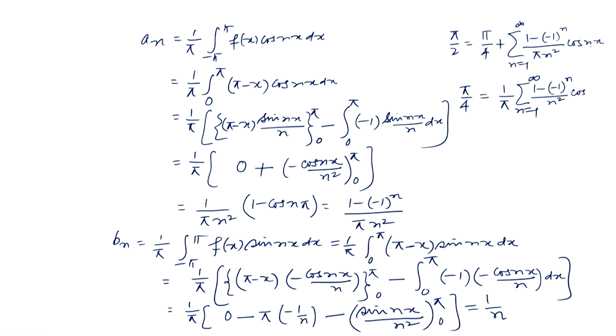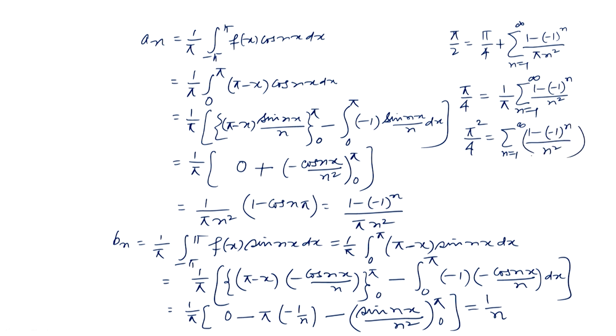Cos n x is 1 at x equal to 0, so we replace this by 1. So, we have pi square by 4 is equal to sigma n equal to 1 to infinity 1 minus minus 1 to the power n by n square.